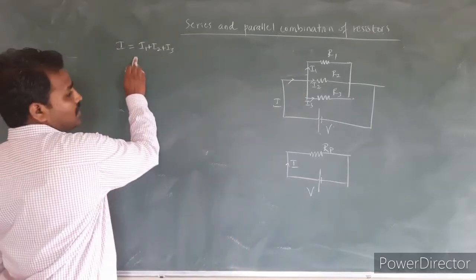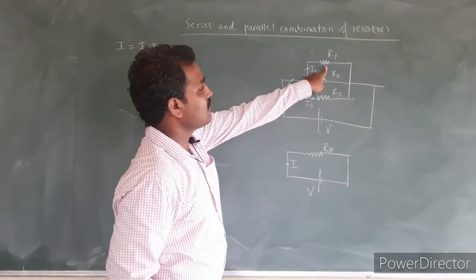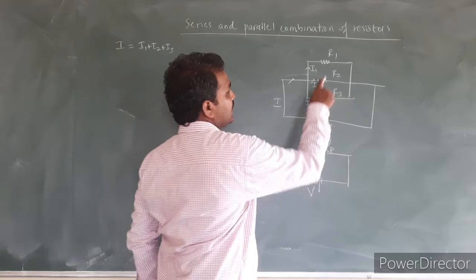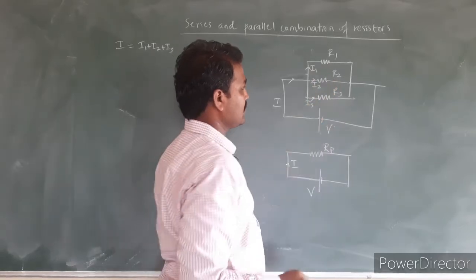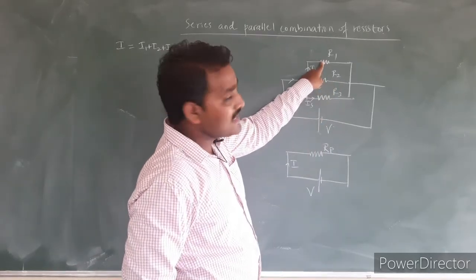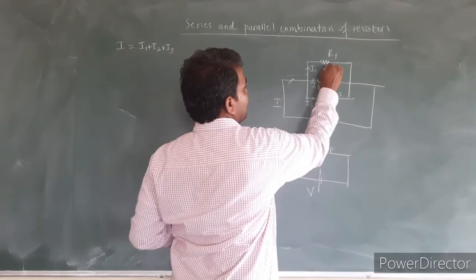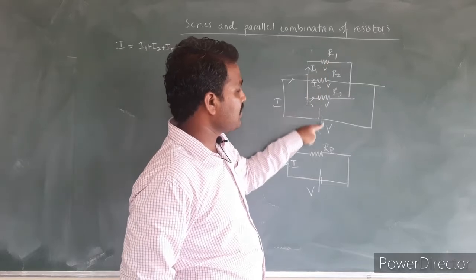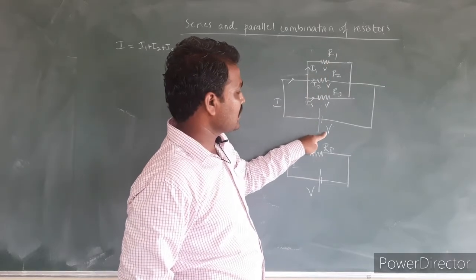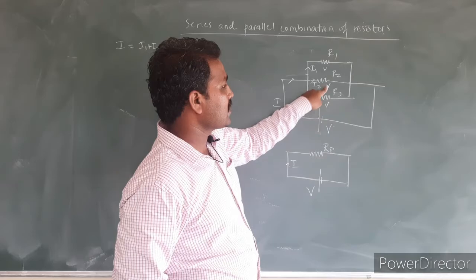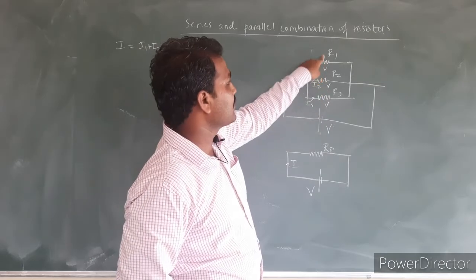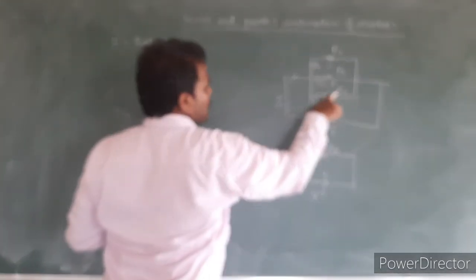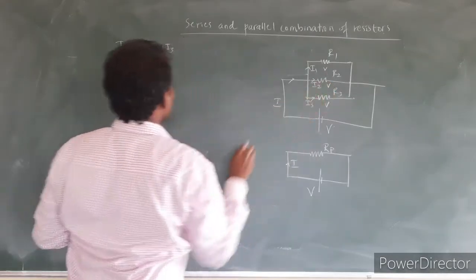When we have the parallel combination of the resistors, the potential drop across each resistor will be the same as the supply voltage. Since all are connected in parallel with the supply voltage, whatever supply voltage is there, the same potential difference will be available at each resistor. So for all the 3 resistors, the potential drop or voltage available is V here.